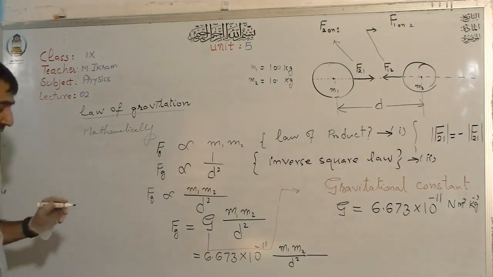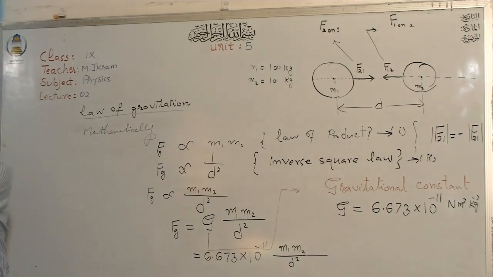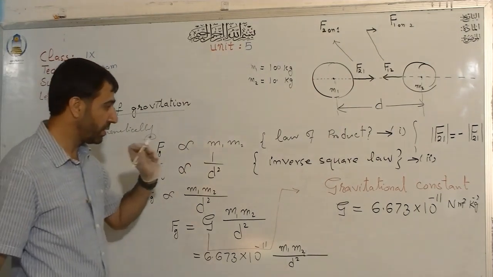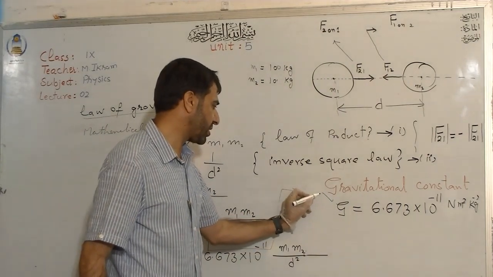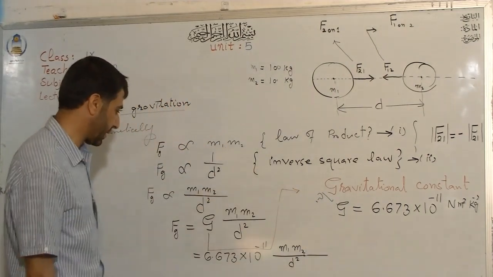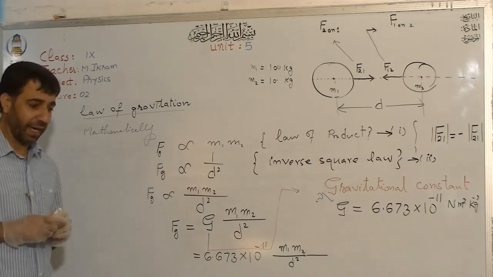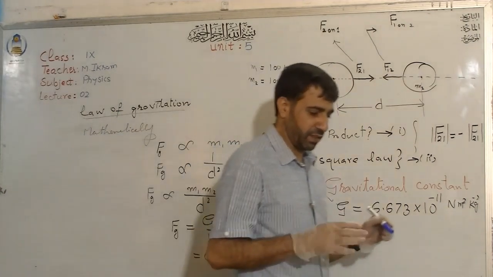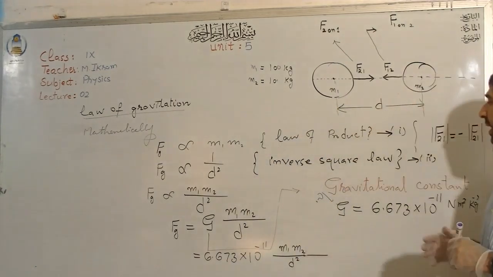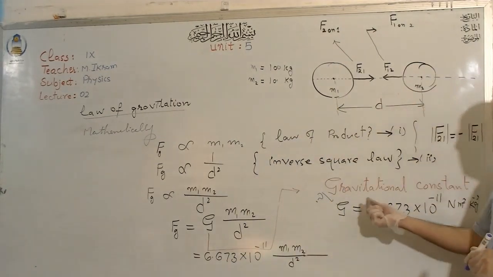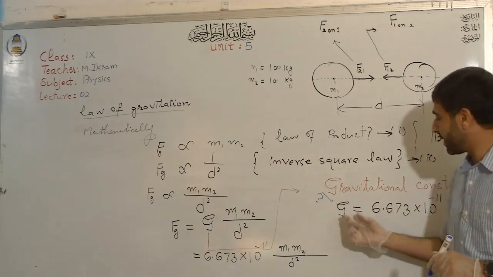The question is, where does this universal gravitational constant come from? This is the bigger question, right? What is this thing? The universal gravitational constant, it was not like this, that Newton just wrote an equation and placed this G there and said that it has this value.